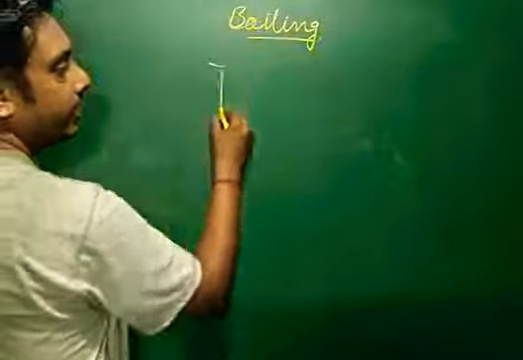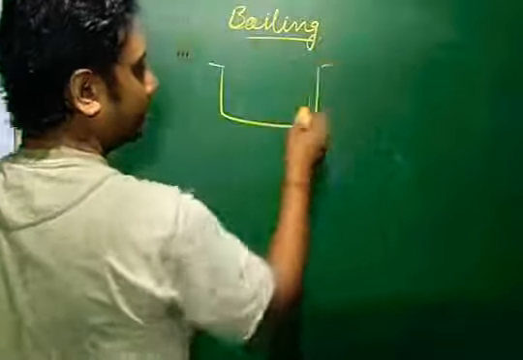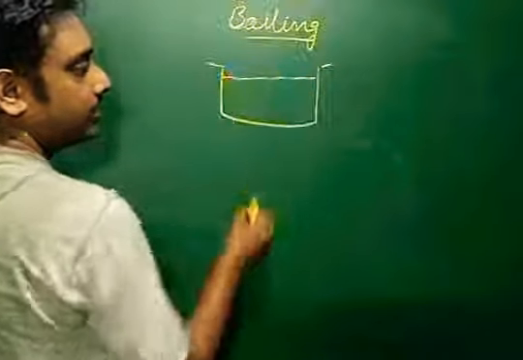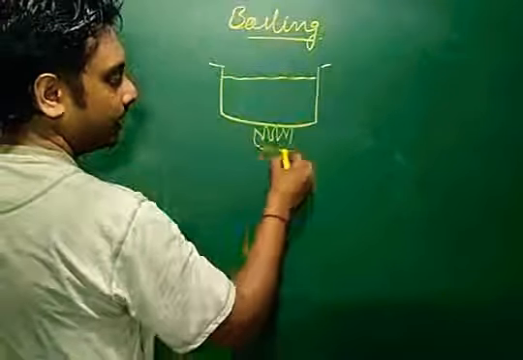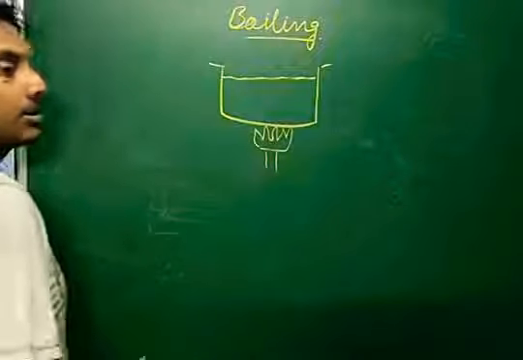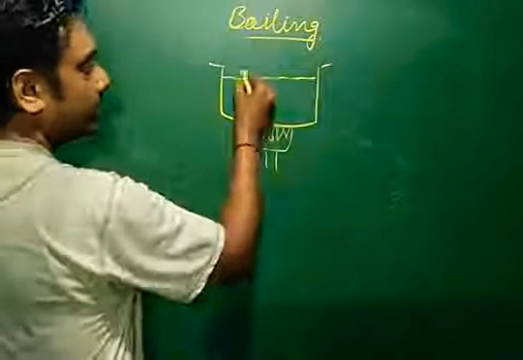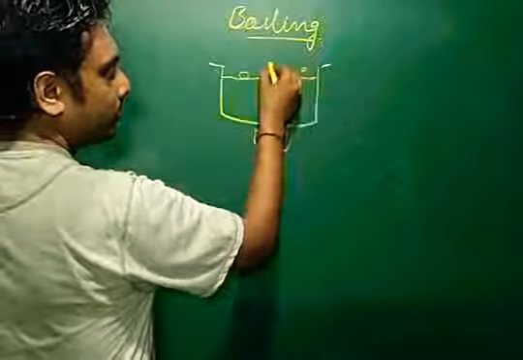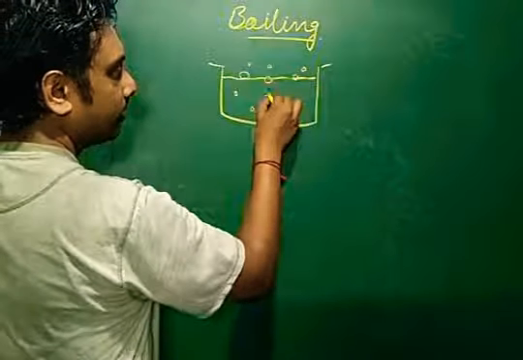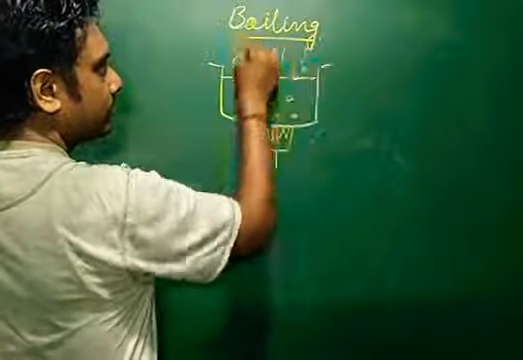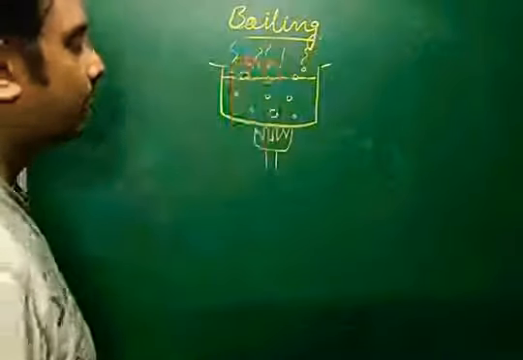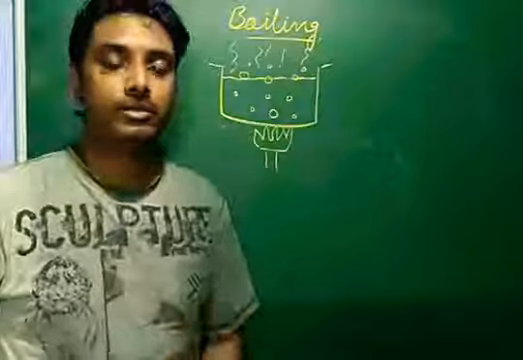Okay, so when you take a liquid in a container, suppose water is there in this container and we are putting fire from beneath and heating. So what we see, after some time bubbles start occurring over here, and then slowly water starts to change into vapor.